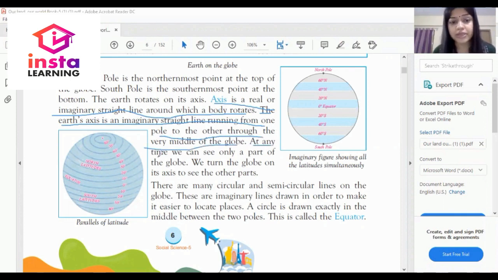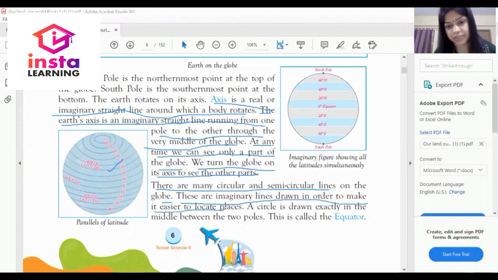At any time we can see only a part of the globe. We turn the globe on its axis to see other parts. Dear student, there are many circular and semicircular lines on the globe. As you can see, I am marking them. These are imaginary lines drawn in order to make it easier to locate places.